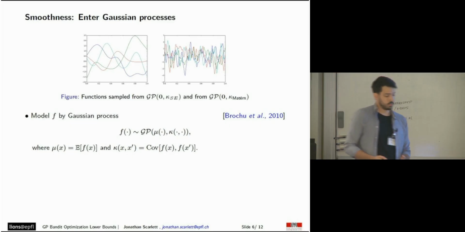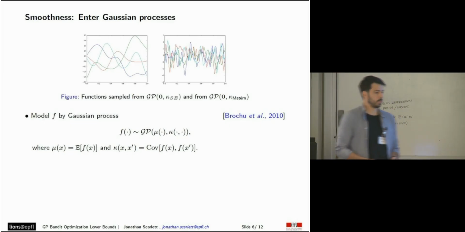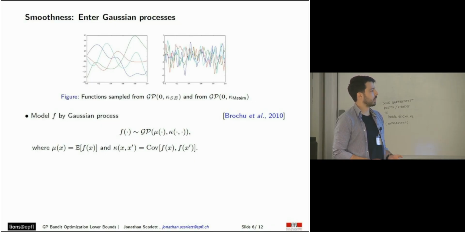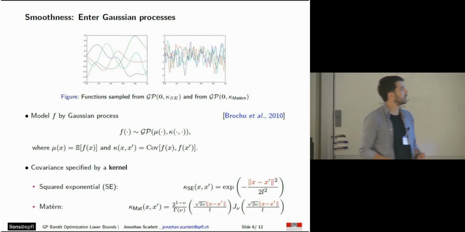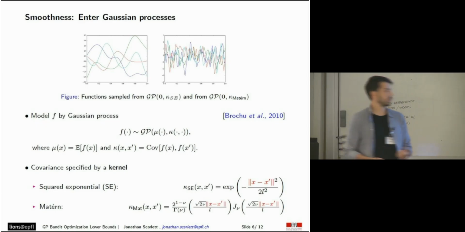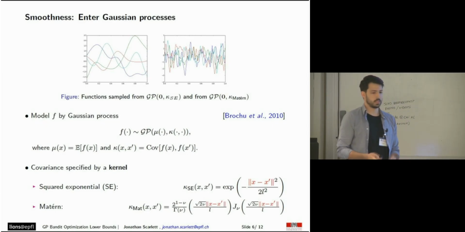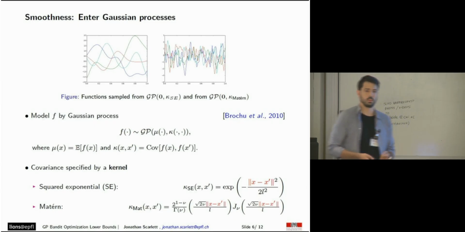Now, in GP bandit optimization, people usually model the unknown function as a sample from a Gaussian process with some mean function mu and a known kernel function kappa. Depending on the function that we want to model, we can use different kernels that dictate the smoothness of the function.